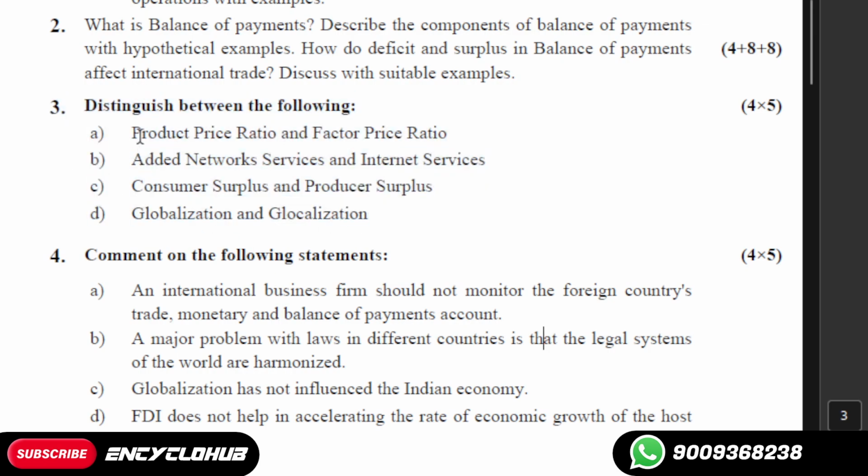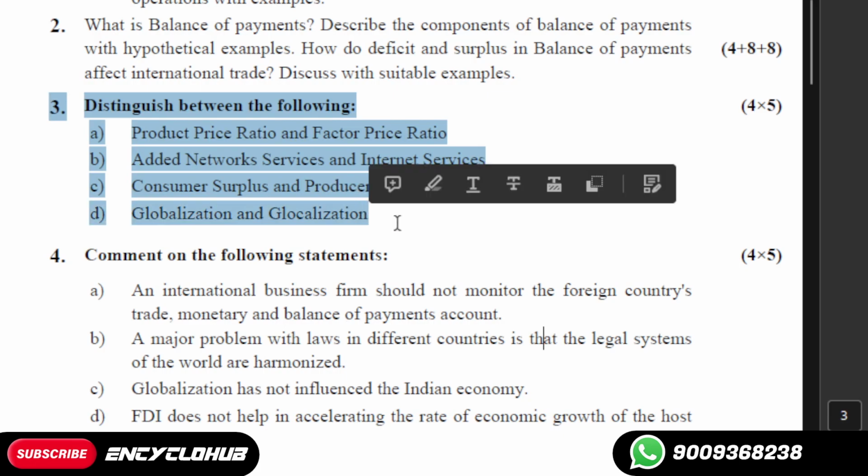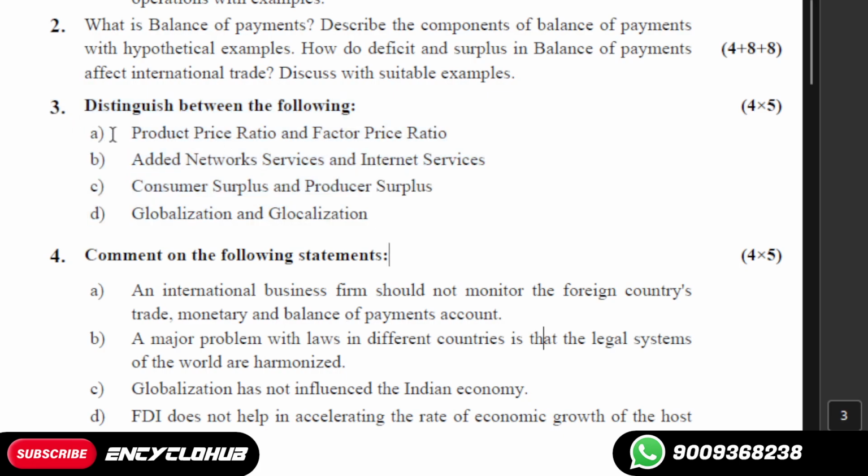Now here we are discussing question number 3. Distinguish between the following: the product price ratio and the factor price ratio, added network services and internet services, consumer surplus and producer surplus, and globalization and glocalization. So here is the question in which there are four parts and you have to distinguish between them.